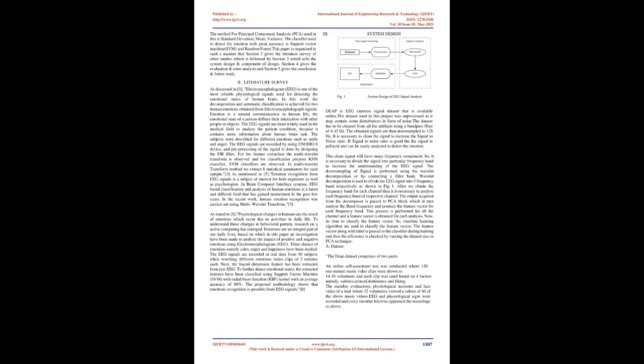Three classes of emotions, namely calm, anger and happiness, have been studied. The EEG signals are recorded in real time from 10 subjects while watching different emotion video clips of 2 minutes each. Next, the fractal dimension feature has been extracted from raw EEG. To further detect emotional states, the extracted features have been classified using support vector machine, SVM, with radial basis function, RBF, kernel with an average accuracy of 60%. The proposed methodology shows that emotion recognition is possible from EEG signals.